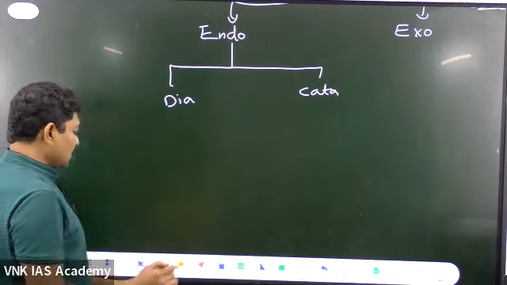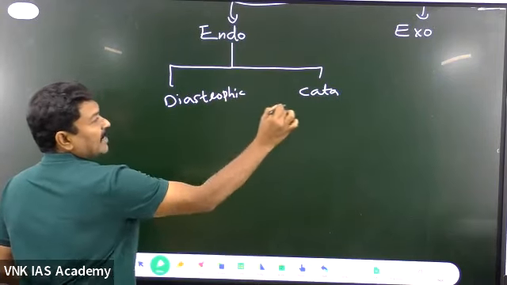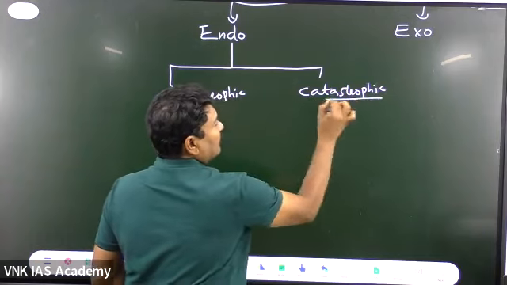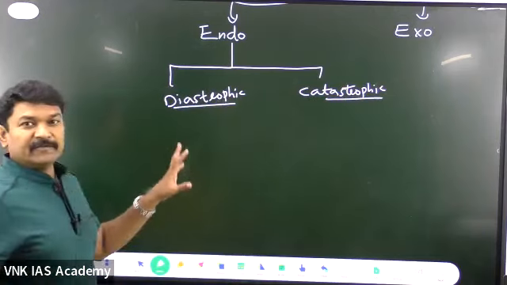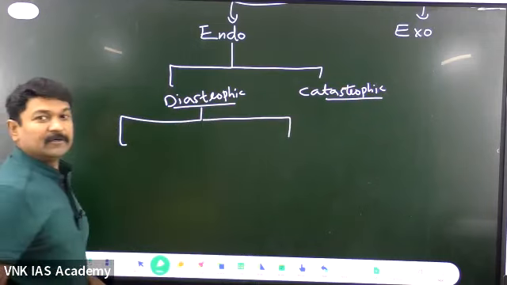What do you mean by diastrophic? Diastrophic forces are nothing but the slow forces. Catastrophic forces are nothing but sudden forces, which act very suddenly, whereas diastrophic forces are very slow forces. Now, under the diastrophic forces, what are the forces?